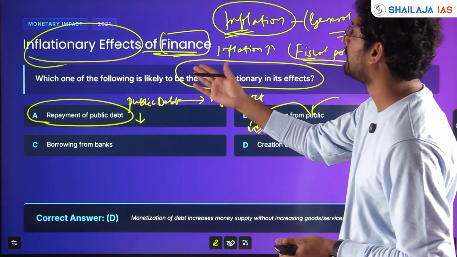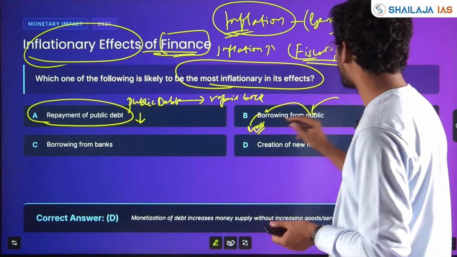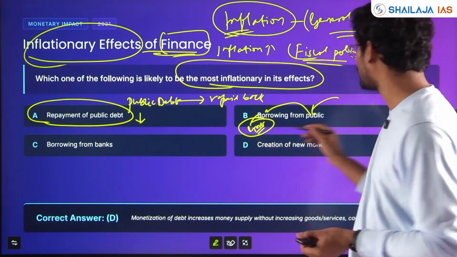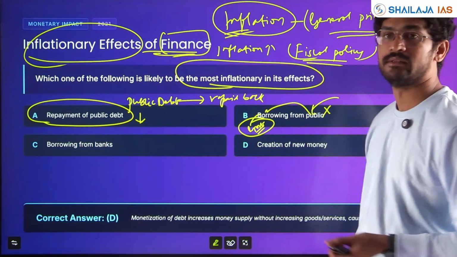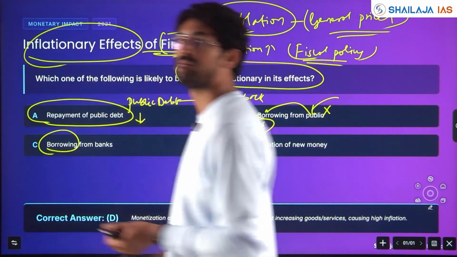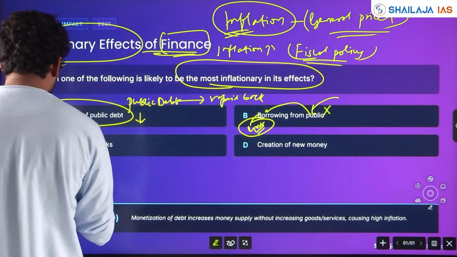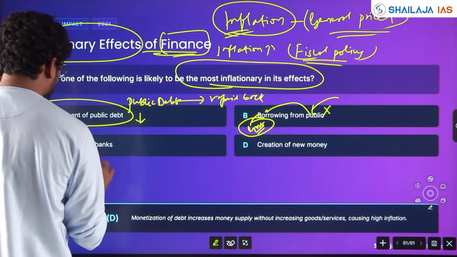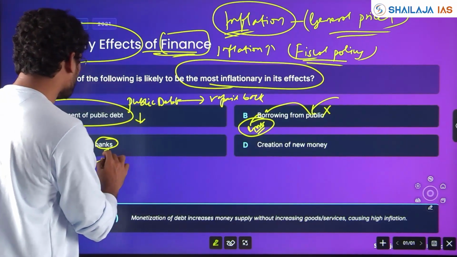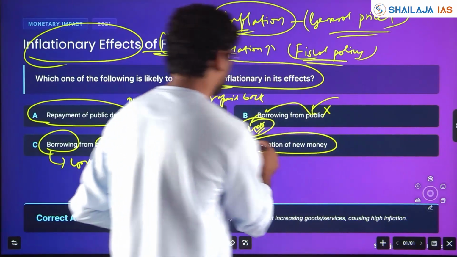That also may have inflationary effect, yes. When government borrows money, it can spend it, but borrowing itself will not create inflation. This is also wrong. Borrowing from banks. Yes, money is going to government from banks, but this is also not very inflationary because government has to pay back. Creation of new money.